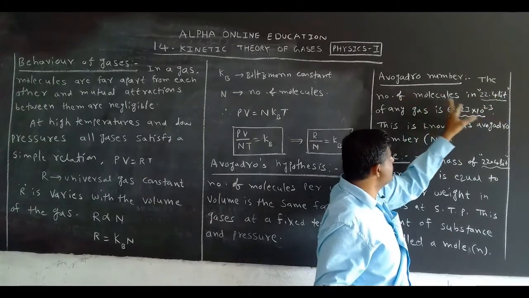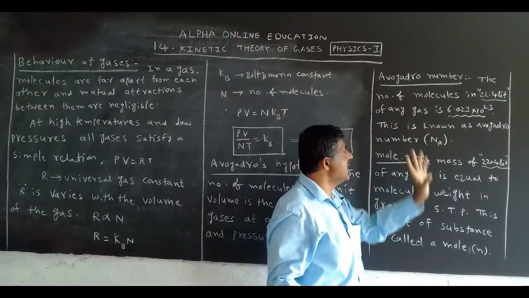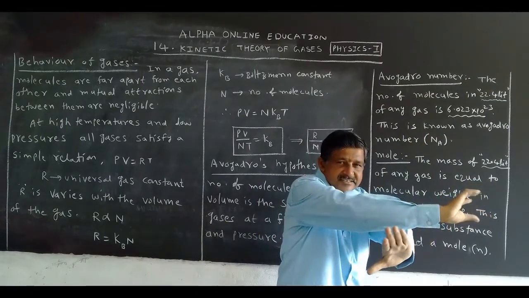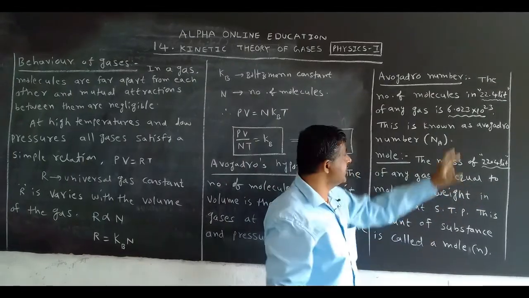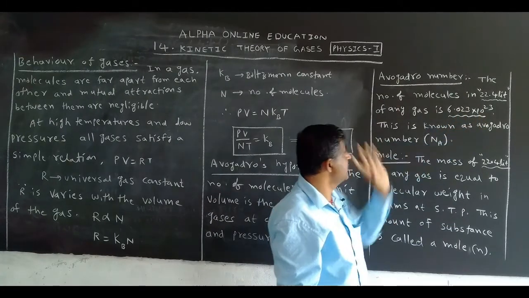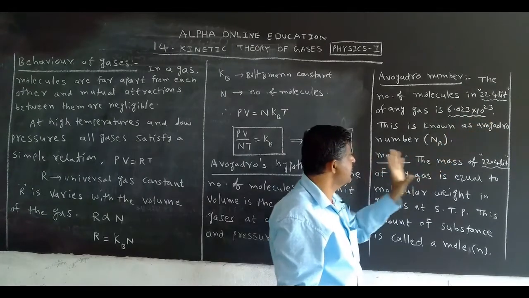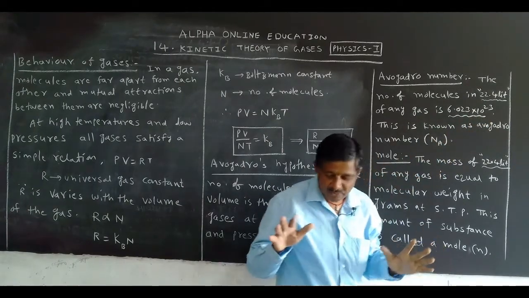The number of molecules in 22.4 liters of any gas is the same number. What is that number? 6.023 into 10 to the power of 23. This 6.023 into 10 to the power of 23 is known as the Avogadro number.